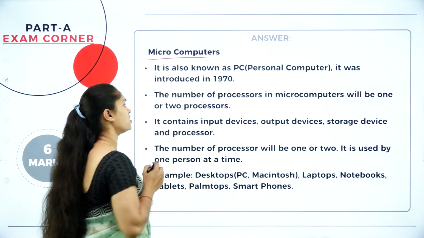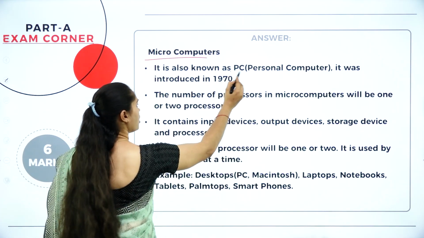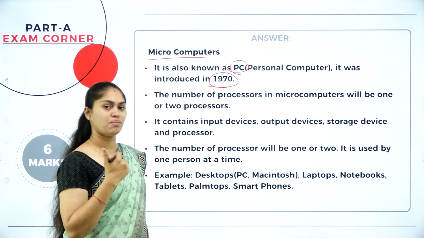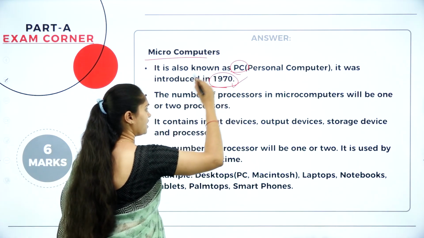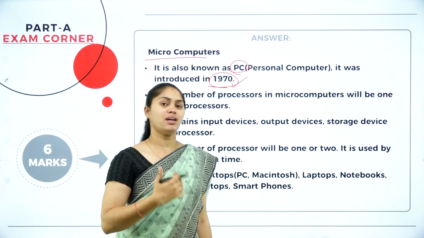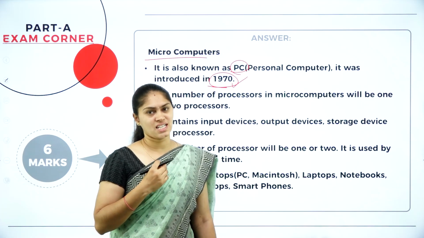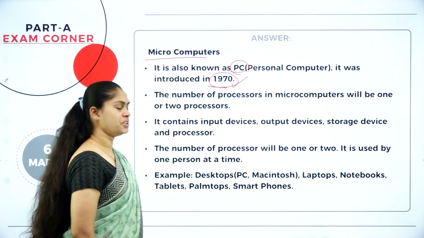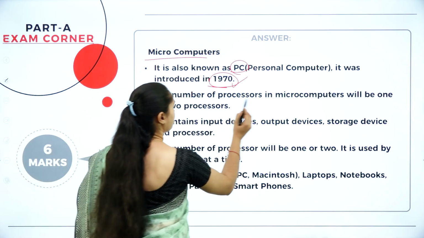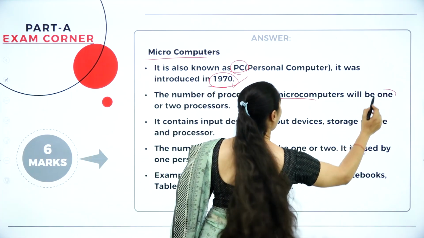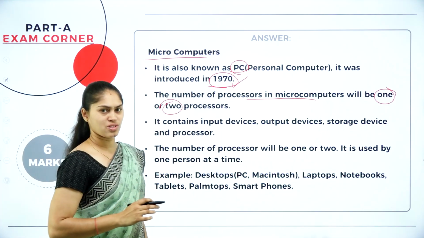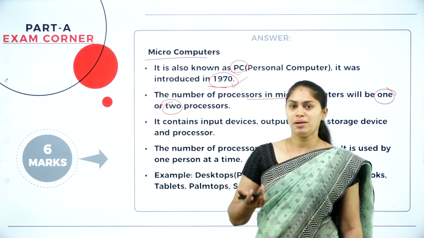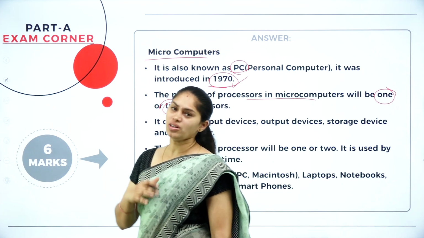So when it comes to the first one, that is the microcomputer, it is also called a PC or personal computer, and it was invented in the year 1970. Mention the type, the year, how it is working and how many processors they have. What is its processing speed? How many instructions can it process per second? Mention that along with 1 or 2 examples. So you can see the number of processors in a microcomputer will be 1 or 2. If the number of processors is more, then the number of instructions executed will be more. So at that time, you can expect more access speed.